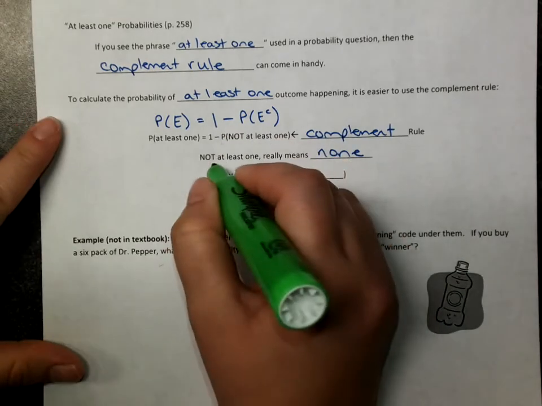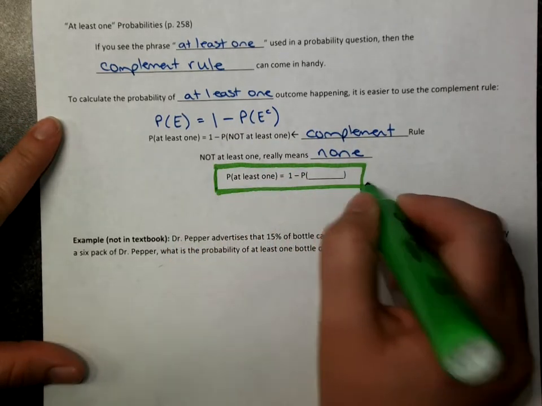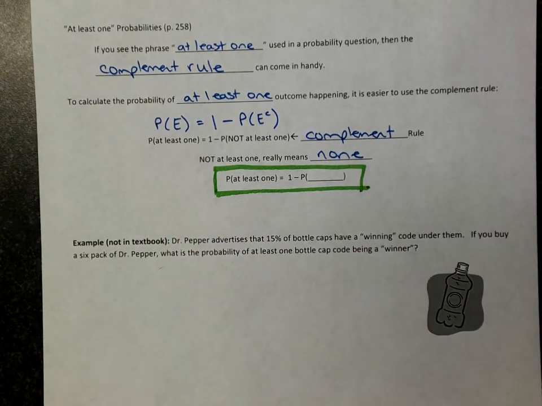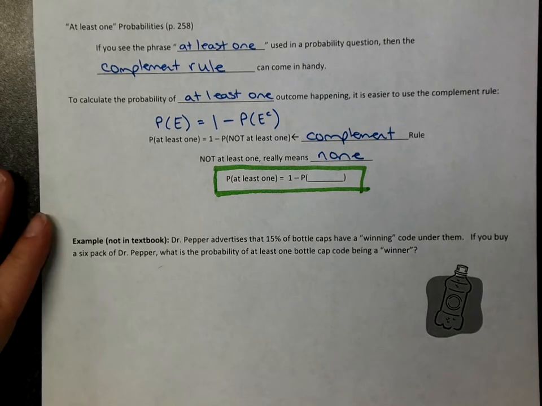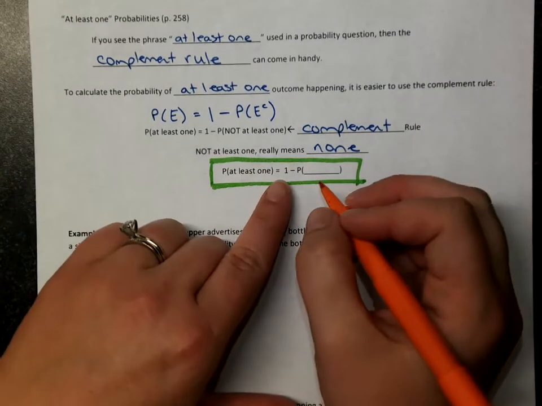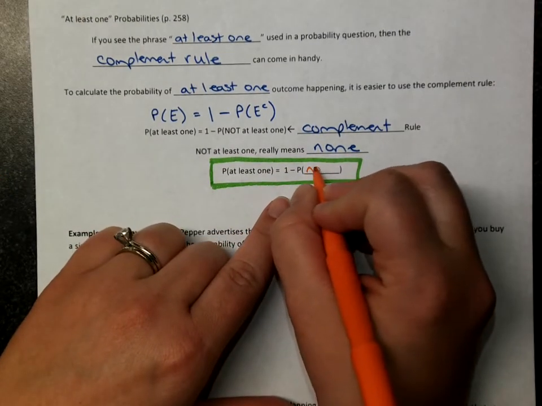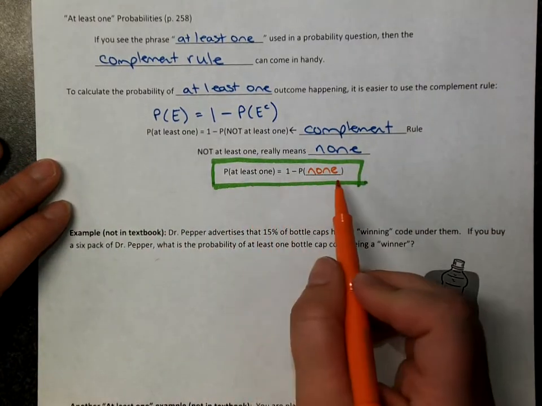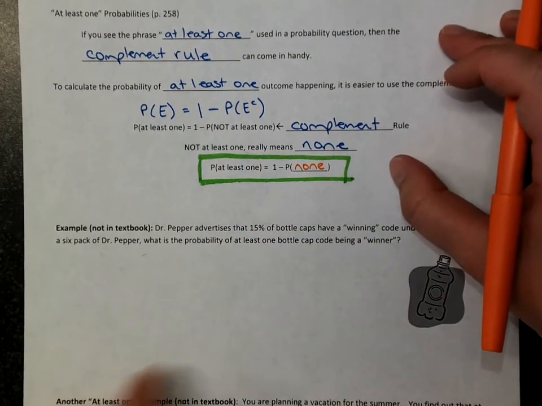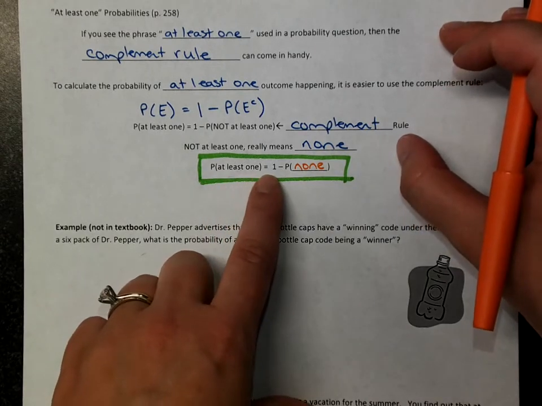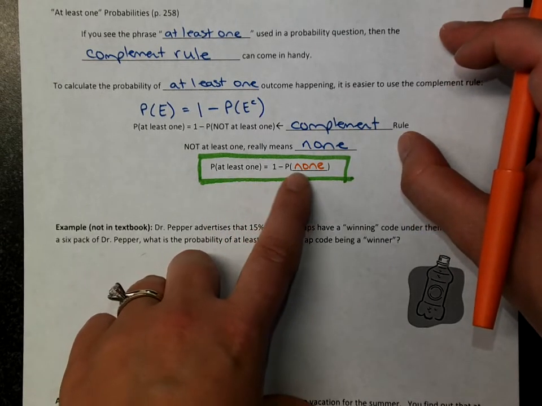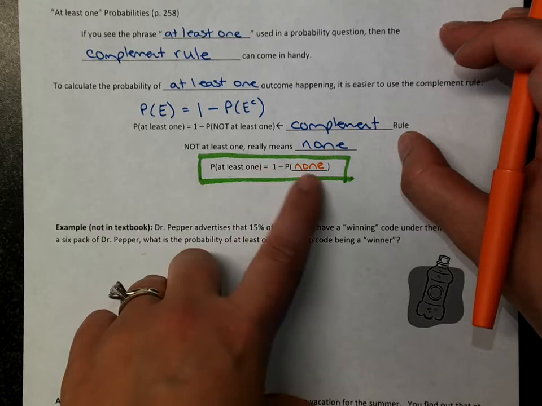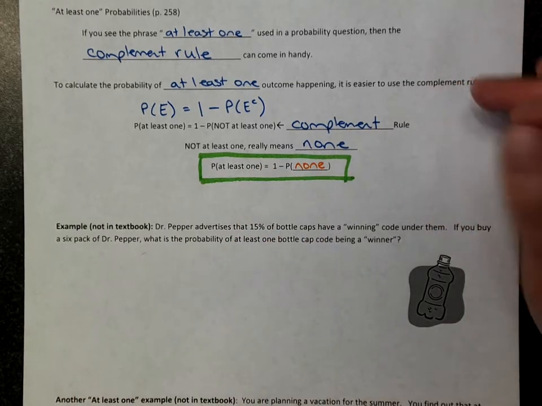So this is kind of my take on this calculation. You can remember this phrase, it can help you use the complement rule to answer these questions. So the probability of at least one is 1 minus the probability of none. And that kind of rhymes. If you say it a couple times, it kind of rhymes. The probability of at least one is 1 minus the probability of none. So 1 and none kind of rhyme.